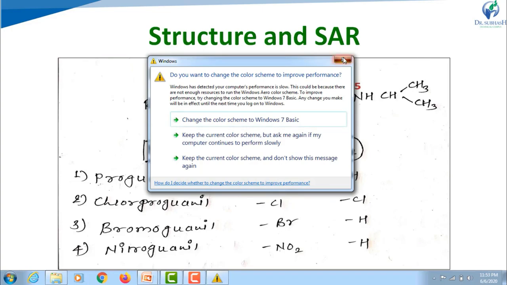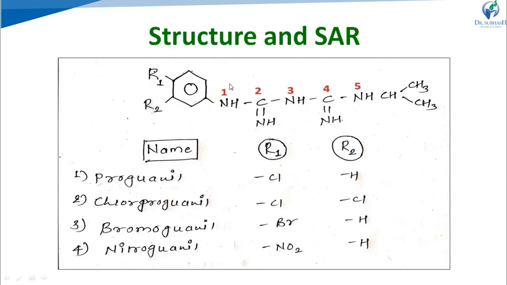Remember that at N1 there should be only one aromatic or aryl substitution, and again on this aryl ring, the benzene ring, if dihalogen substitution is done at 3 and 4 positions, the compound will be potent. And if alkyl substitution is done on the three nitrogen atoms N1, N3 and N5, then activity will decrease, and activity is potent with the propyl group, either normal propyl or isopropyl is optimum.